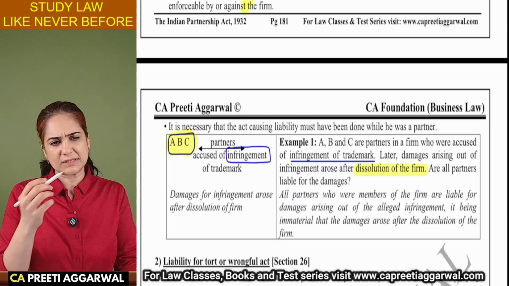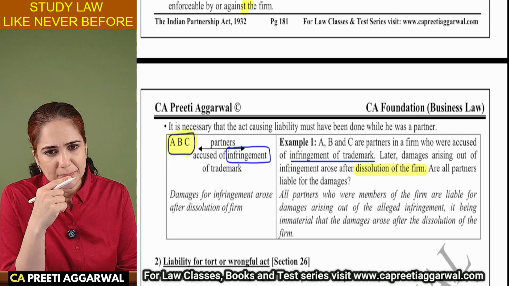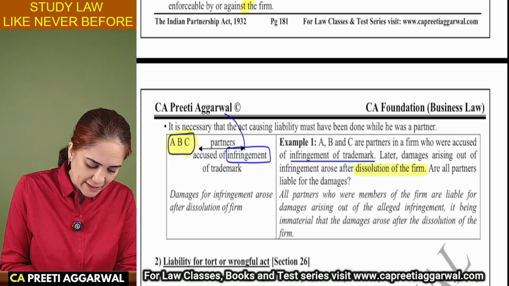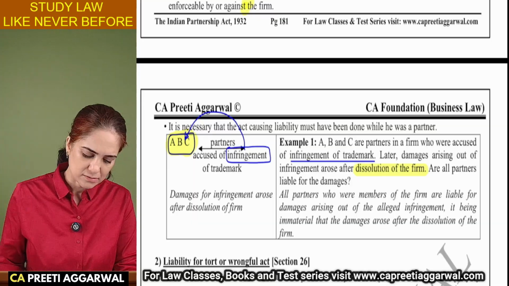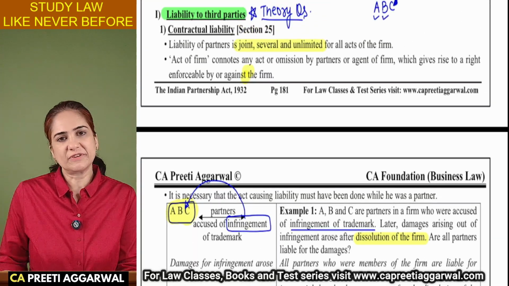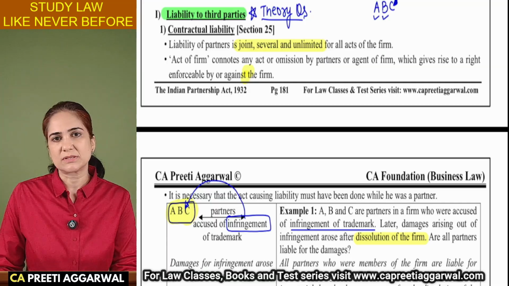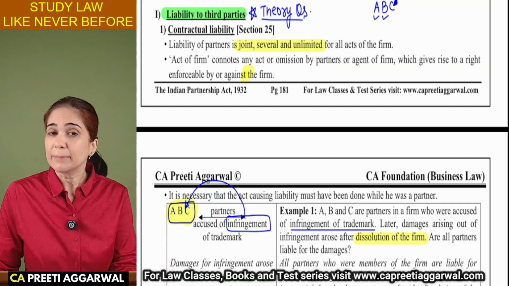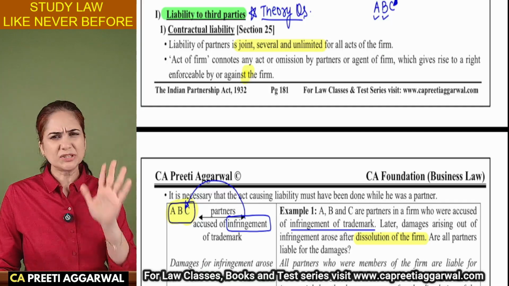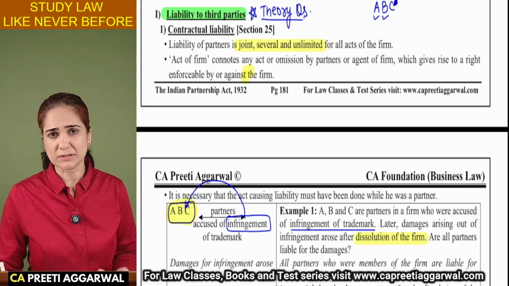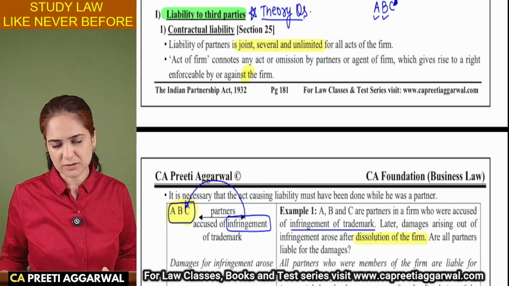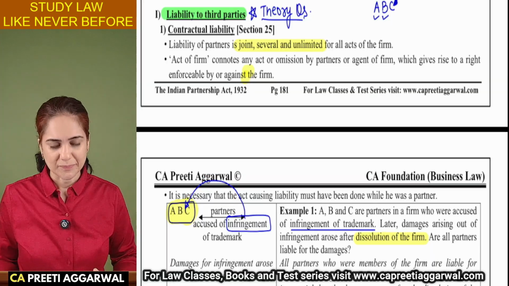My question is, are the partners liable? Law says yes, because when the infringement took place, that time they were partners. So this is considered as act of the firm. All the partners are liable because the act was done while they were partners. Damages arose later on, that is not our concern. But the act was done while they were partners, so they are all liable.